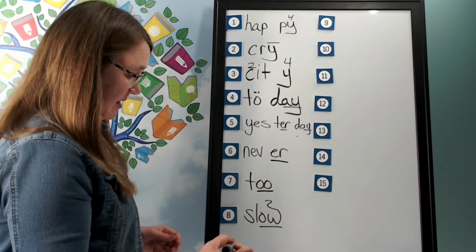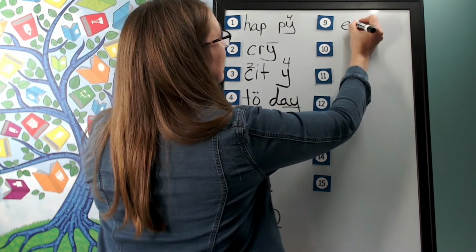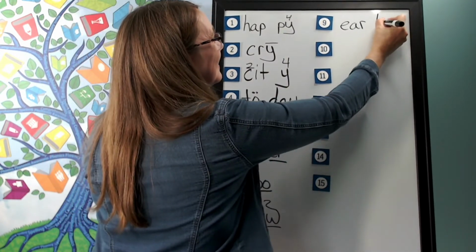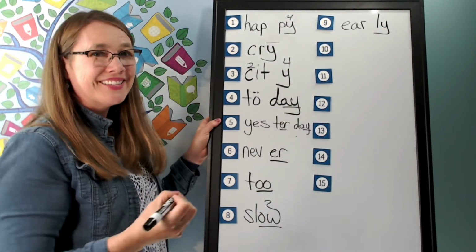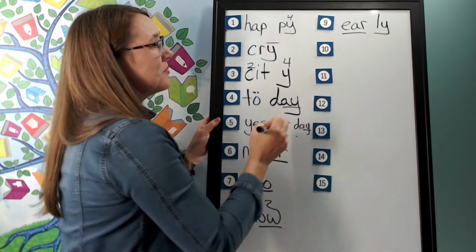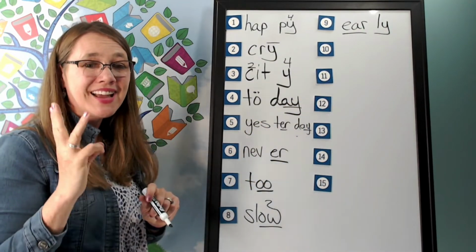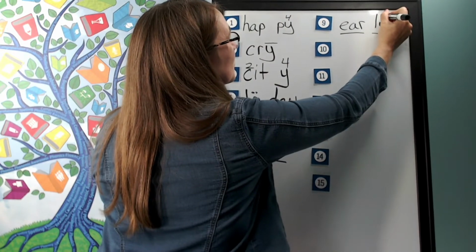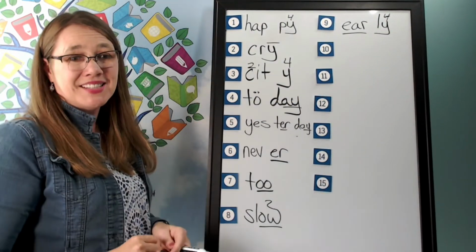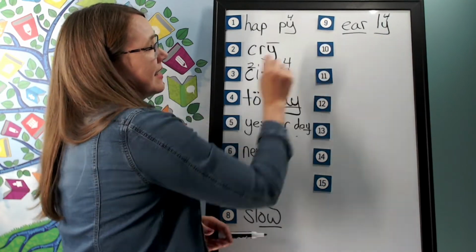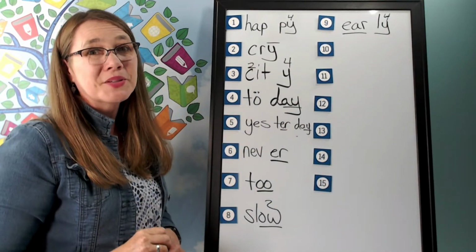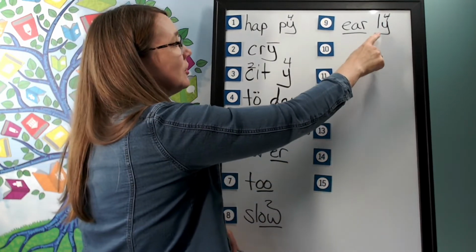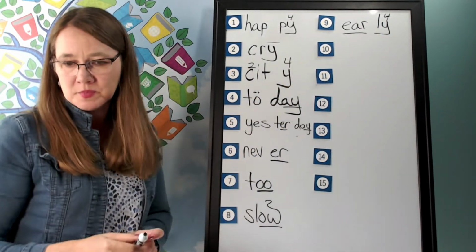And now help me to write it. The first syllable is ear, and the second syllable is ly. Y-E. How will we mark it? We'll underline the ear, and what sound of Y do we hear? That's right, the fourth. So we'll put a 4 over it. Notice Y is saying its E sound in an unstressed syllable at the end of a multi-syllable word. Let's read it. Early. Early.